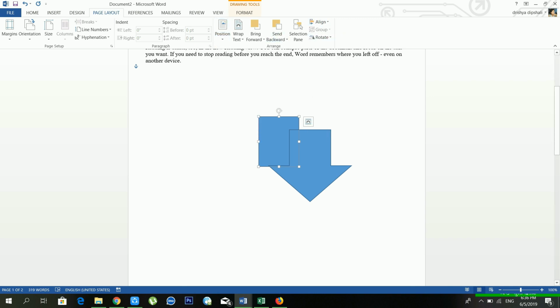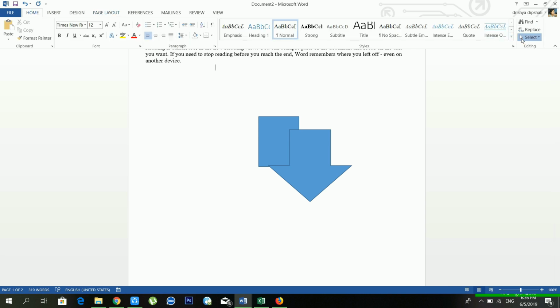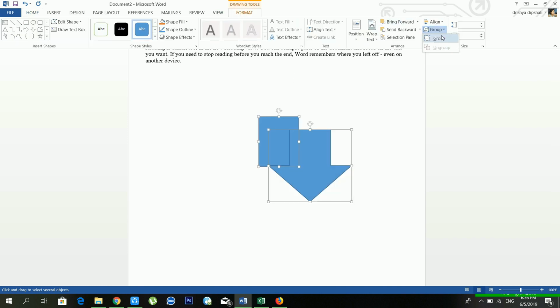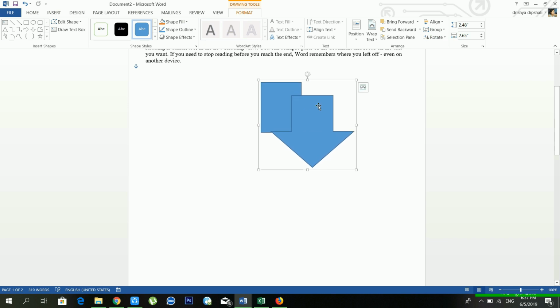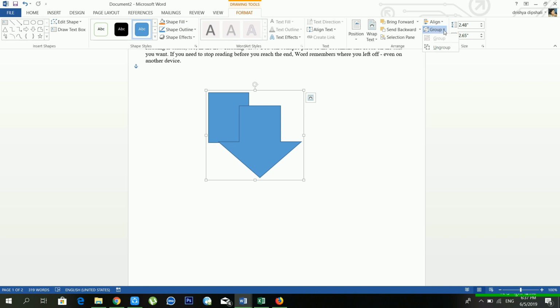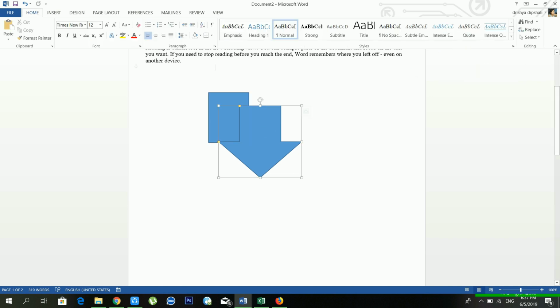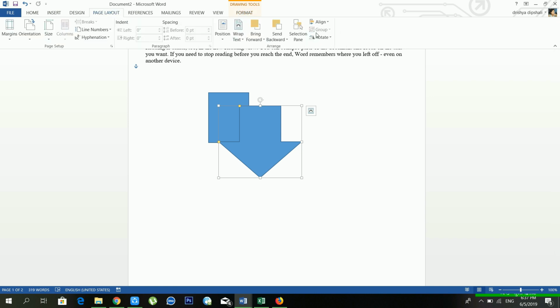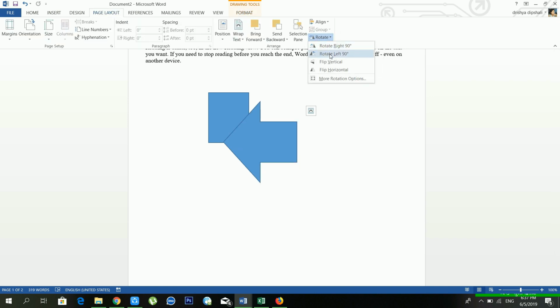And another option available is group. If you want to group your shapes, first of all you have to select the objects. And from the format you have to go to group and make it group. Now see, our shape is grouped, right? Now if you want to ungroup it, just go to ungroup and make it ungroup. Okay, and from the rotate also you can rotate your shape from here, and you can flip also. You can flip horizontally, you can flip vertically also.